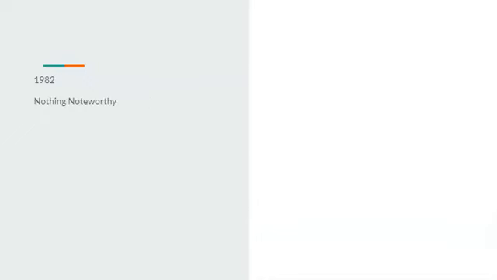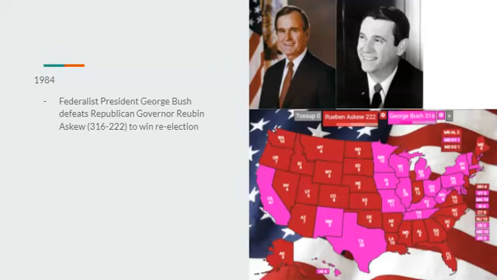Going to 1981, the Iran hostage crisis ends. Bush will be given a huge boost of popularity for that, as well as the Bush tax cuts being implemented. 1982, there is nothing noteworthy, as well as in 1983. Going on to 1984, we have the election, where Republicans nominate Florida Governor Reubin Askew. Is it Askew or Askew? I don't know. And Bush, very popular, however, doesn't do as well this time around, since he's running against a more popular Republican, though he still ends up winning at 316-222 to win re-election.